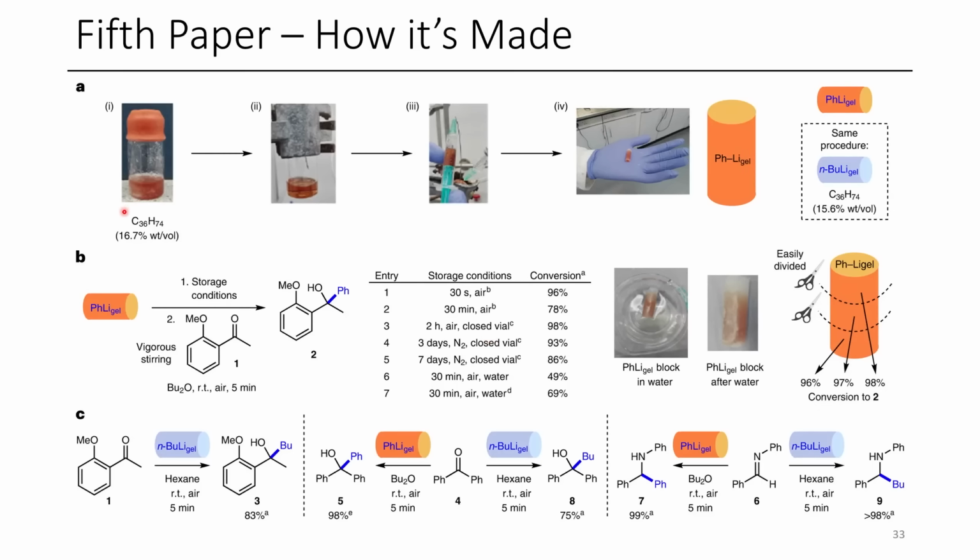The way that they do this is they premix their hexatricontane with their di-tert-butyl ether. They add in their organolithium, warm it till everything melts, then they cool it in an ice bath, and by doing this in a syringe, they're able to just take the plunger out and plop out the whole organogel. They did this with both phenyllithium and n-butyllithium. They explored some sec-butyllithium with limited success later in their paper, and the authors are currently examining tert-butyllithium for the same protocol. What they really wanted to get down to was a point where you could chop it up with a razor blade and use it for different reactions and show that it still worked. So that's what they did.